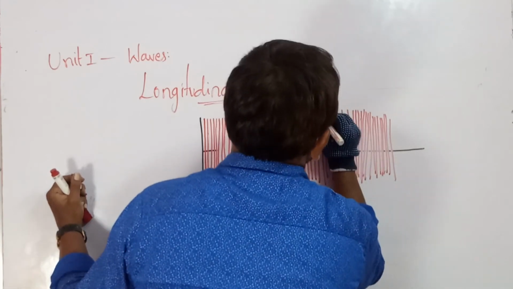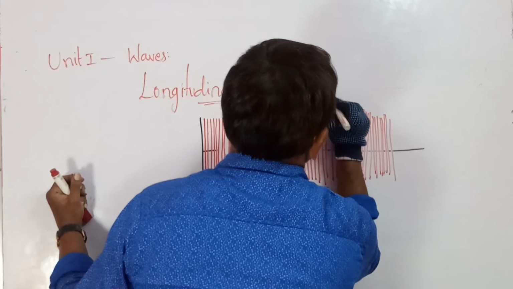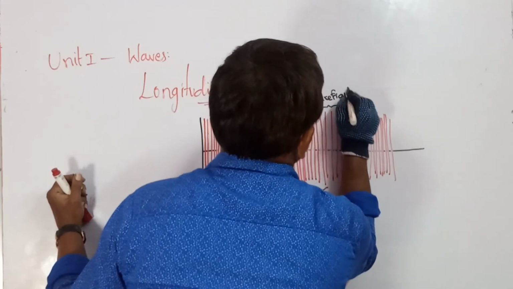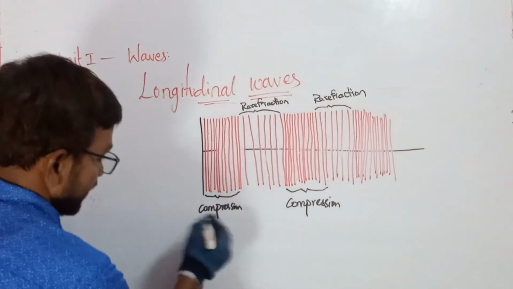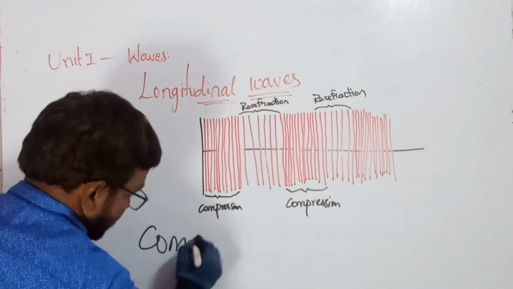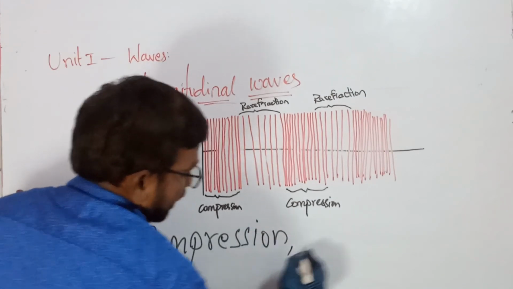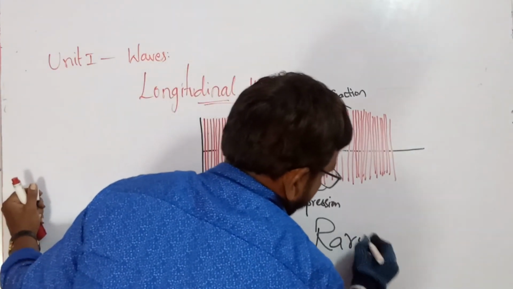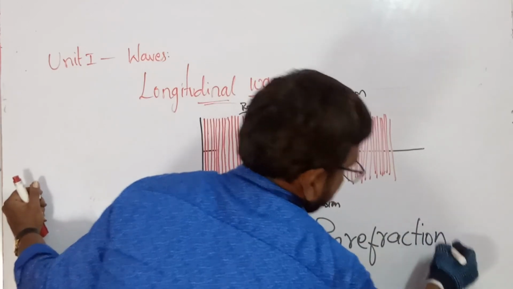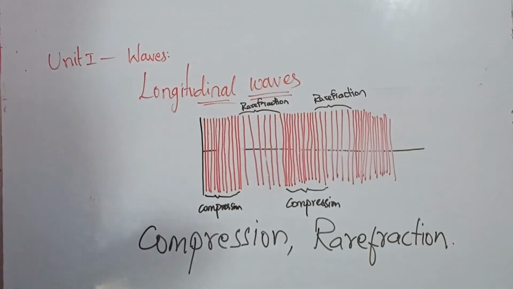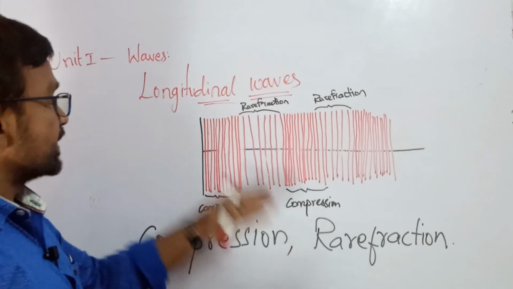This is known as rarefaction. Okay, the spelling I'm writing here clearly. Compression: C-O-M-P-R-E-S-S-I-O-N. Rarefaction: R-A-R-E-F-A-C-T-I-O-N. Compression, rarefaction. You will observe these in longitudinal waves.